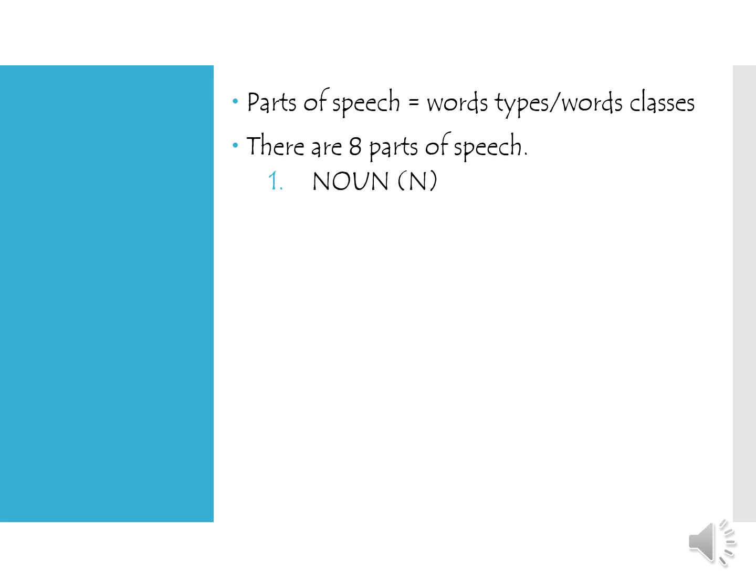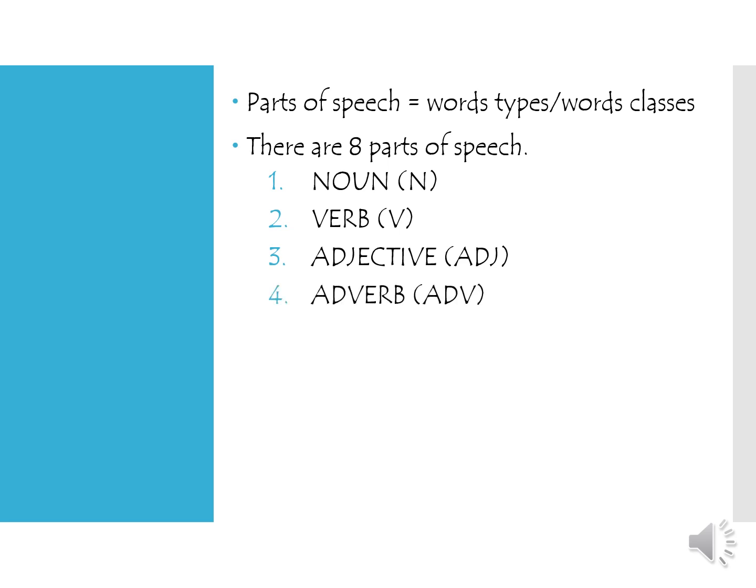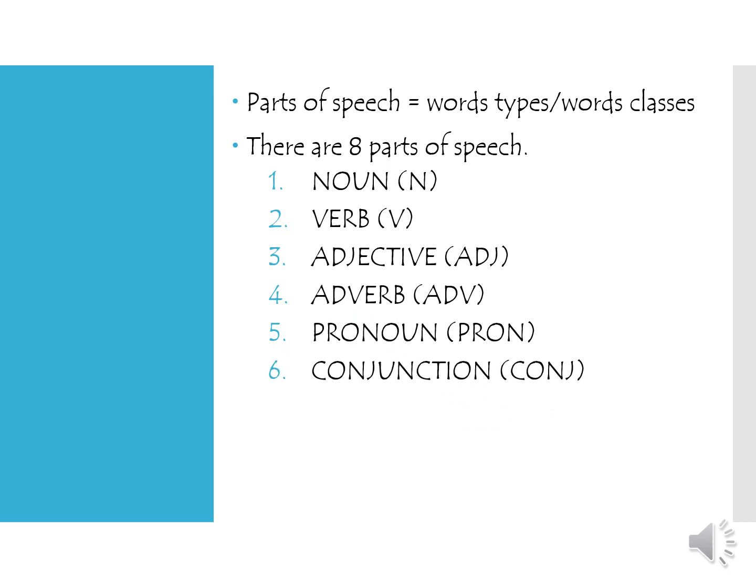First is a noun, or in bahasa we can say kata benda. And the second is a verb. In bahasa we can translate into kata kerja. The third is an adjective or kata sifat, and the fourth is an adverb or kata keterangan. The fifth is pronoun or kata ganti. The sixth is conjunction, or in bahasa we can say kata penghubung.